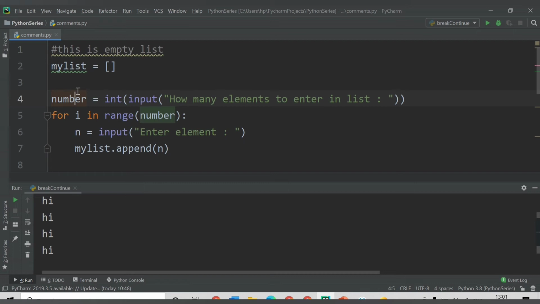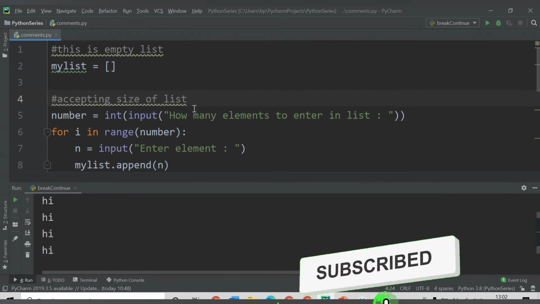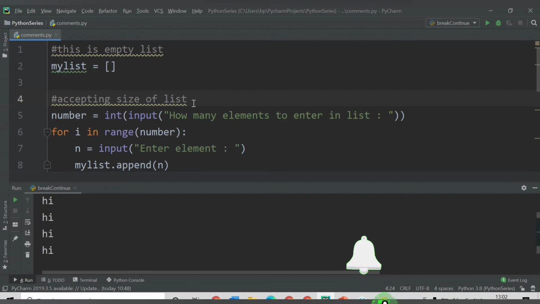After that, your number is accepting the size of the list, right? So you can provide your comment: accepting size of list. So the reader will know what this variable is doing.